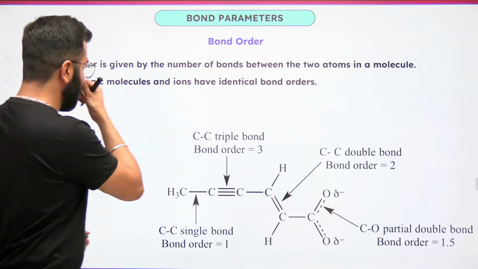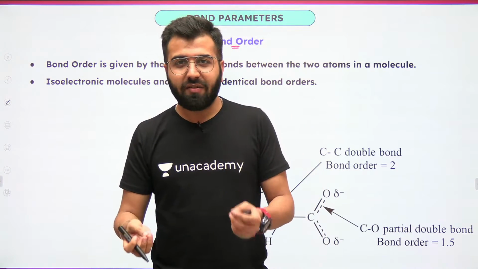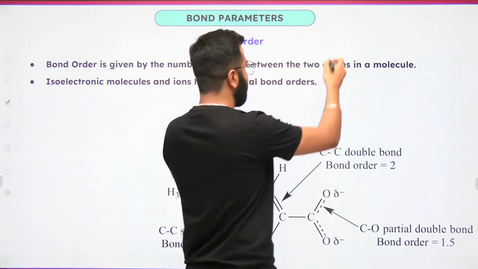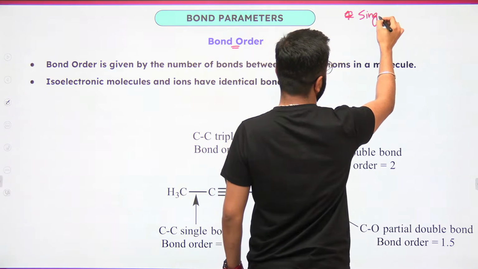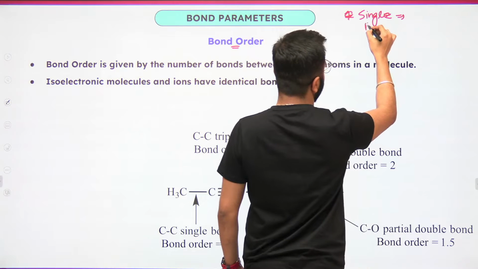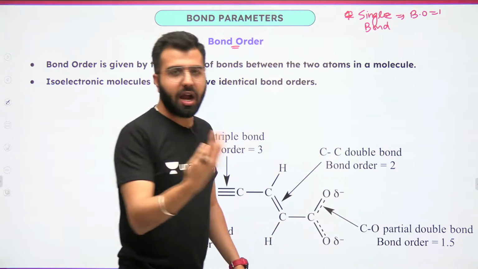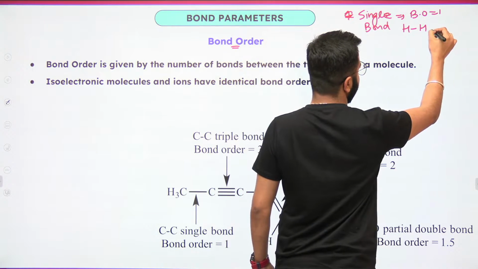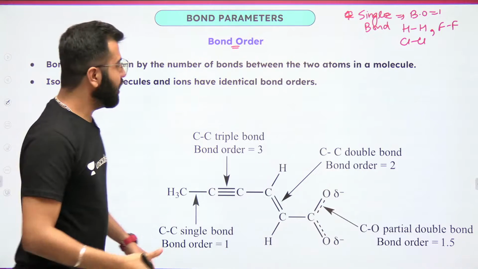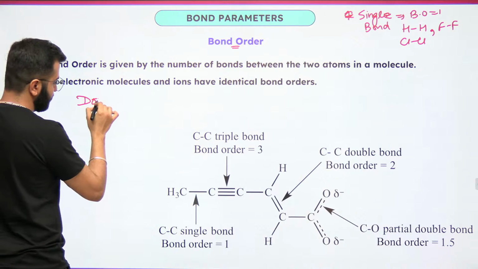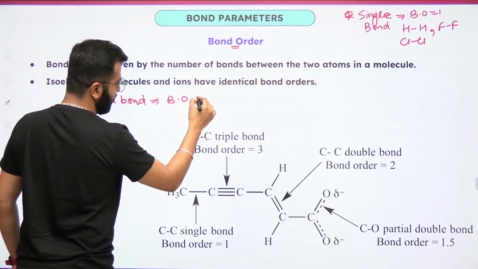And now let's talk about the bond order. Bond order means how many bonds are available between one atom and another one. So when we talk about single bond, single bond means bond order value 1. Example, hydrogen, hydrogen, fluorine, fluorine, chlorine, chlorine, and so on. When we talk about double bonds, bond order value comes out to be 2.